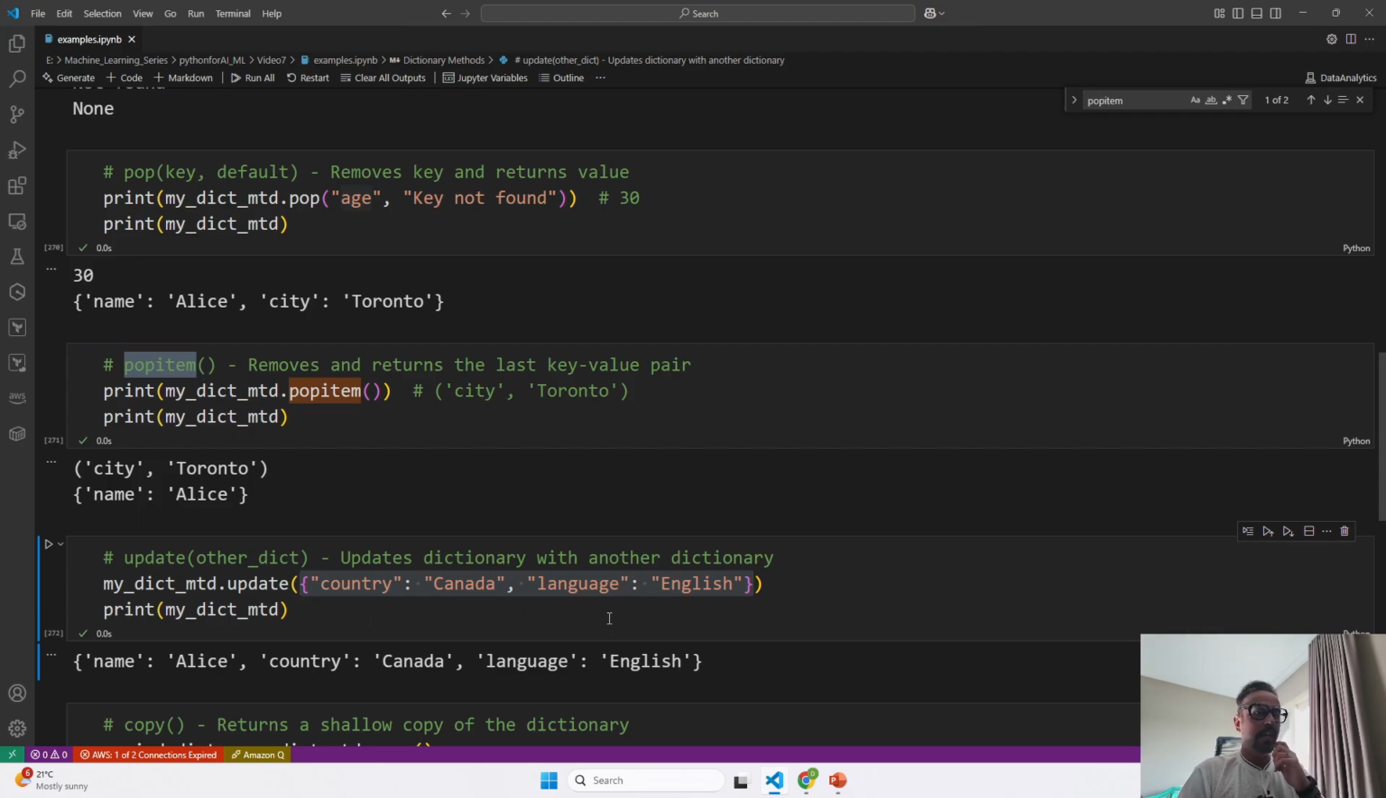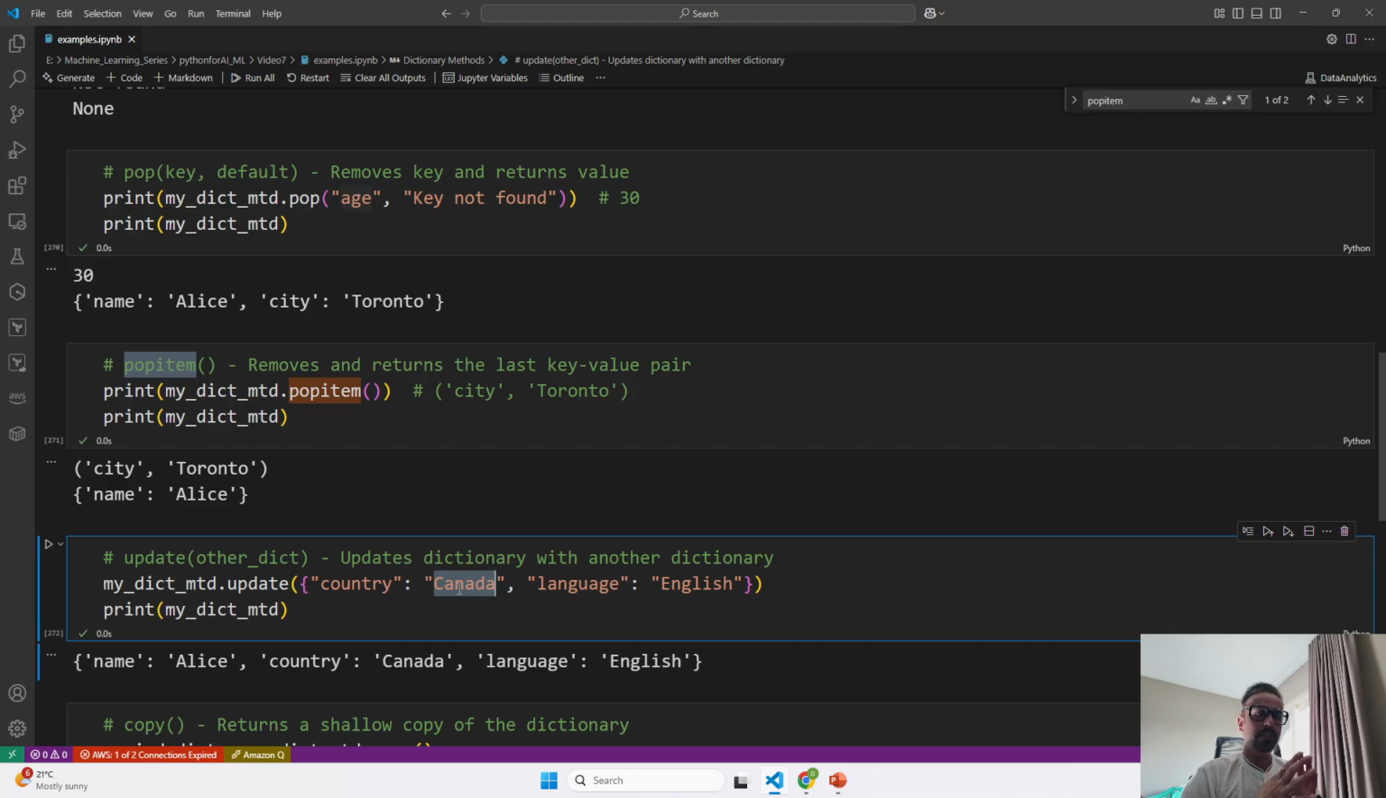But the beauty of this update function is that right now country Canada was not existing, and it went ahead and added that. But if it is existing, instead of Canada, if I give the new value as India, it is going to update it.